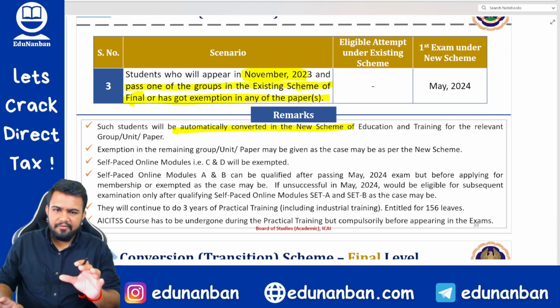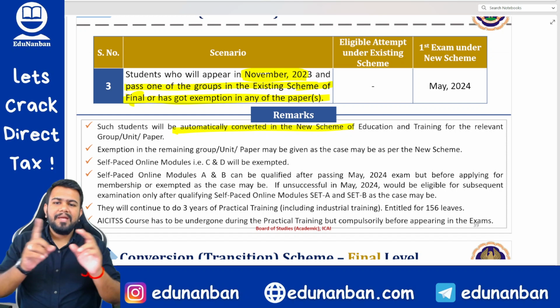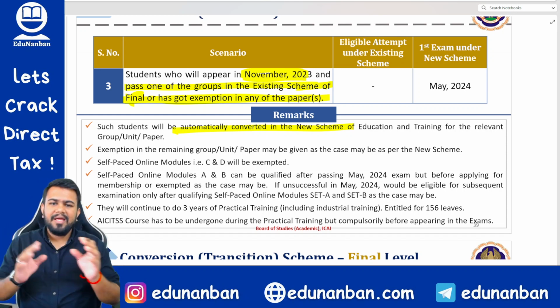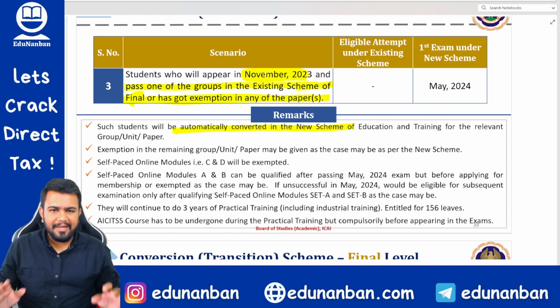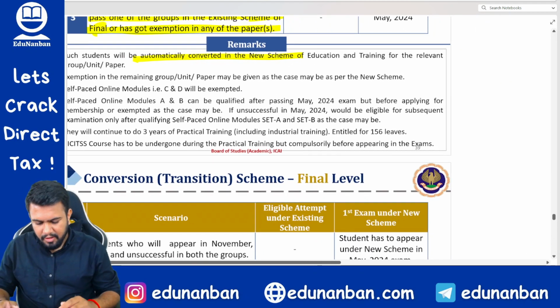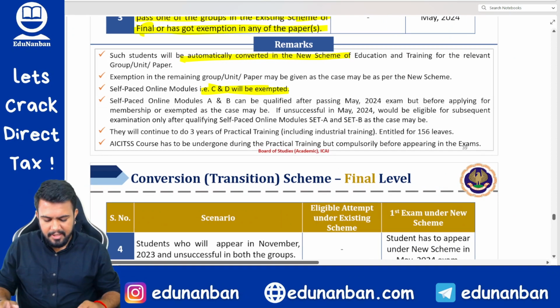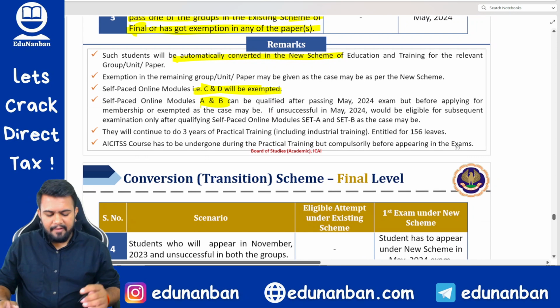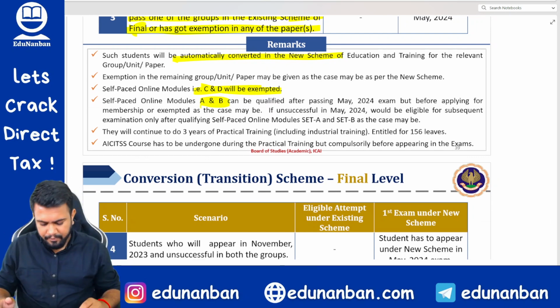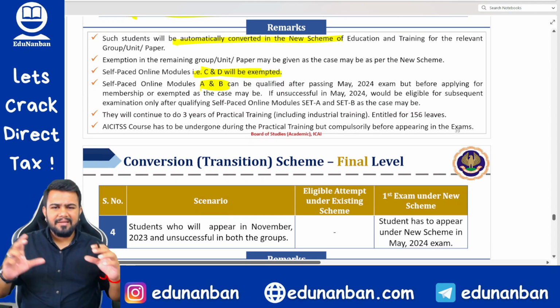If you get the same paper exemption, then you will be able to get exemption in the new scheme as well. But if that subject is not there in the new scheme, unfortunately you will not get exemption in the new scheme. Okay. So self-paced module C and D obviously will be exempt since you have cleared your intermediate. A and B will be exempt as the case may be if you pass group 1 or group 2. I hope now you are able to understand the rules.